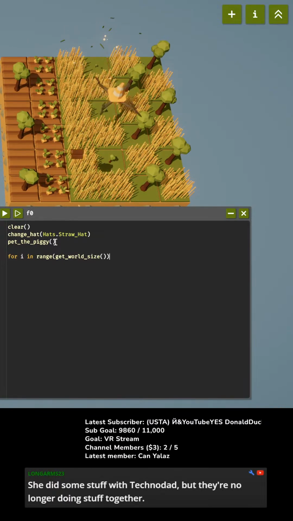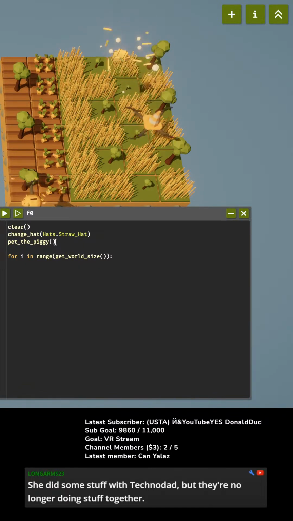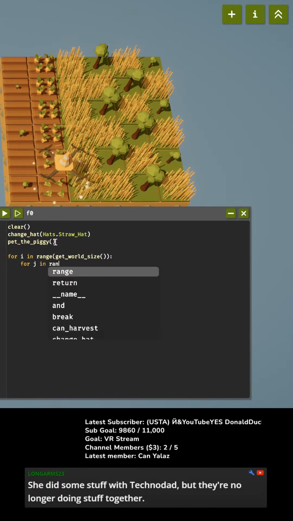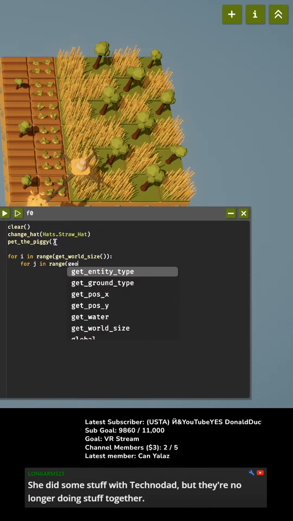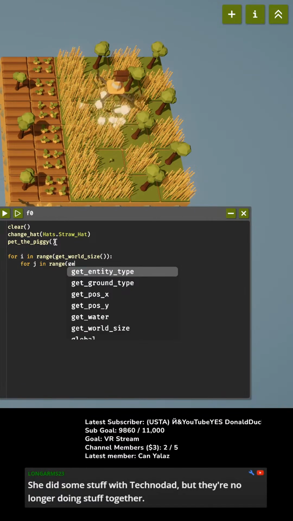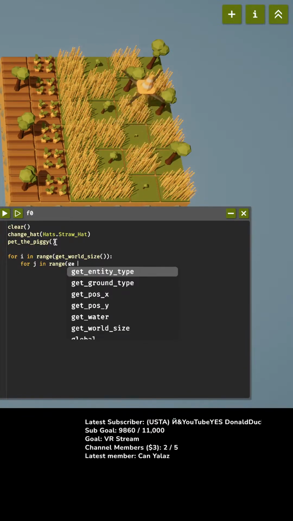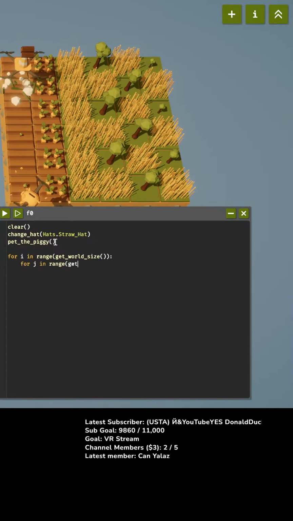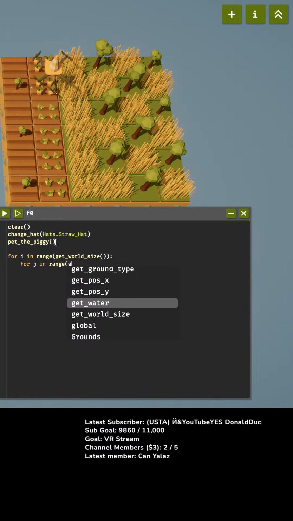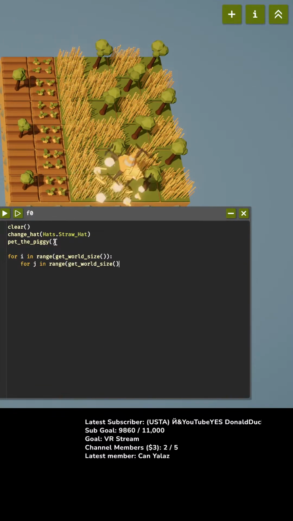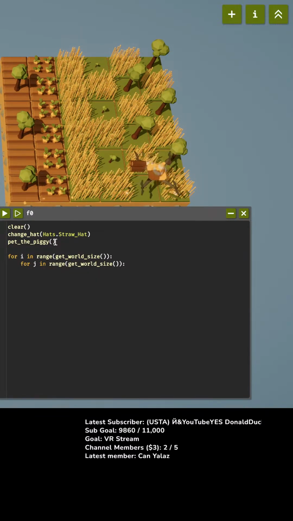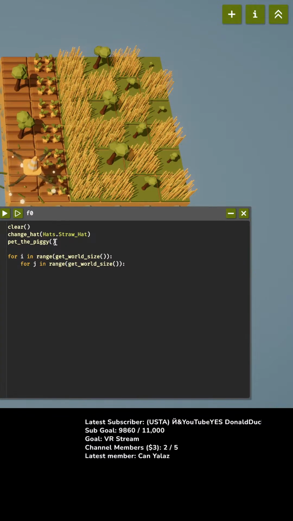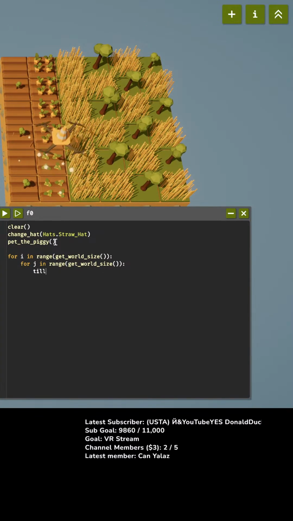get world size. There we go. Now, for J in range, get world size, because it's nice that we always know. What? Why did it do that? Get world size. There we go. Okay, for I in range, get world size. For J in range, get world size. Let's just till the whole world. Till.